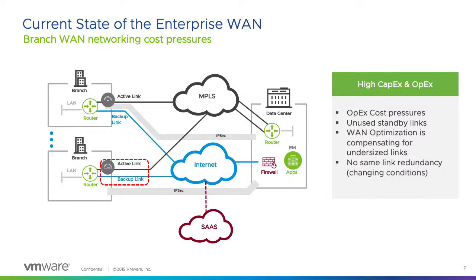Why are you using the internet only as a backup? You are paying for your existing link, so you must utilize it. That is what we can deliver with the help of SD-WAN. We would like to protect the investment you have already made. You already have links, but you are not using them. Here VMware SD-WAN can help you make your links active.